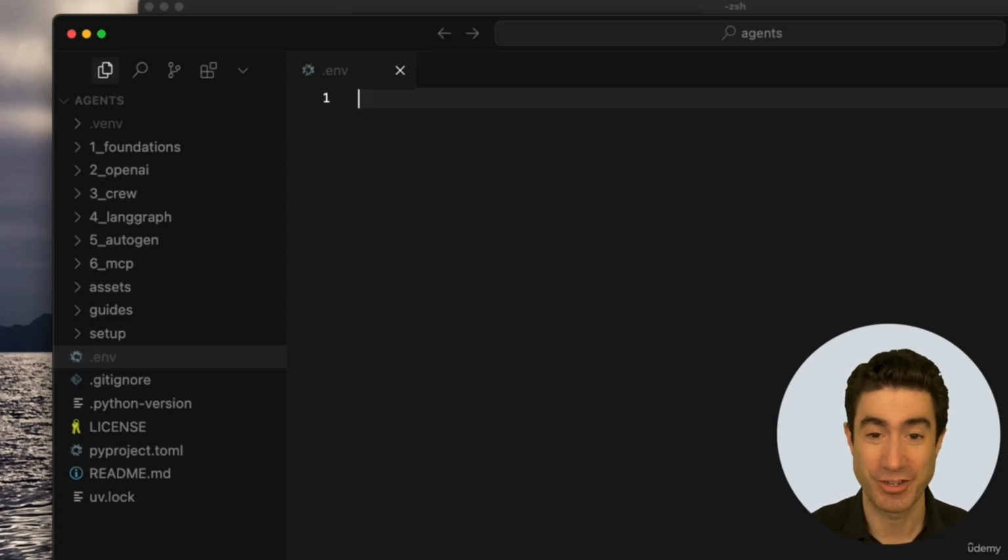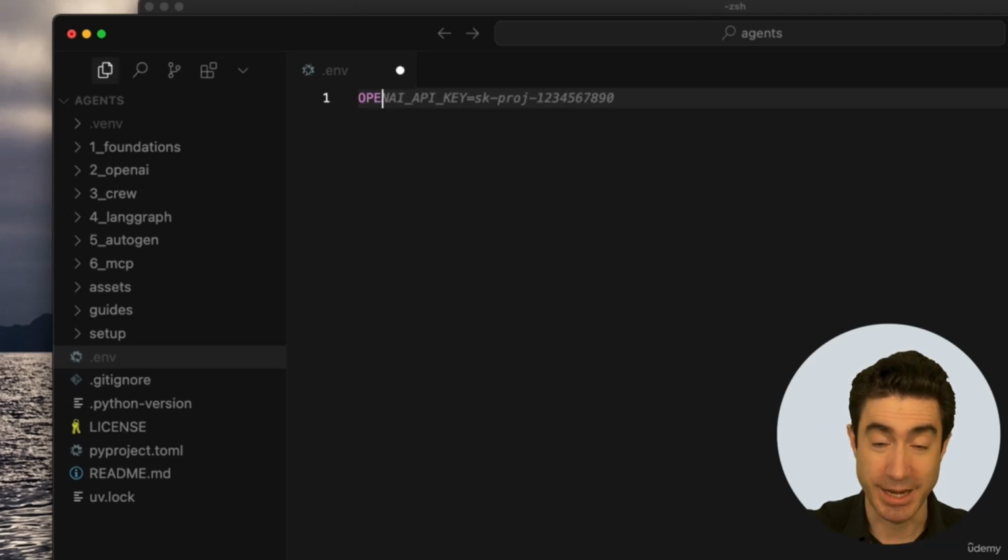So what we can now do is type into here a key that we want to remember. And in particular, the one that we want to remember is OpenAI's key. And it's OPENAI_API_KEY. And it's actually prompting me right here for it because Cursor's that clever and knows what we're trying to do. And we can just press tab to fill it all the way in. But I'm not going to do that.